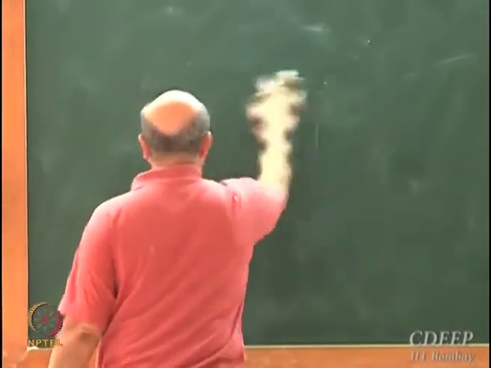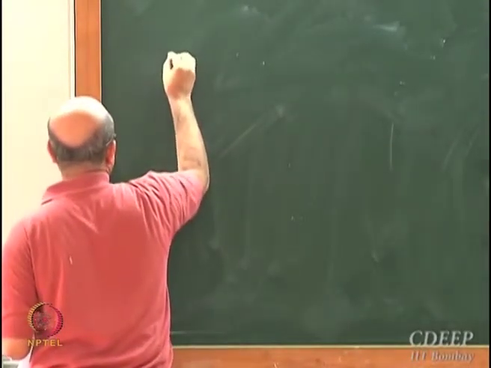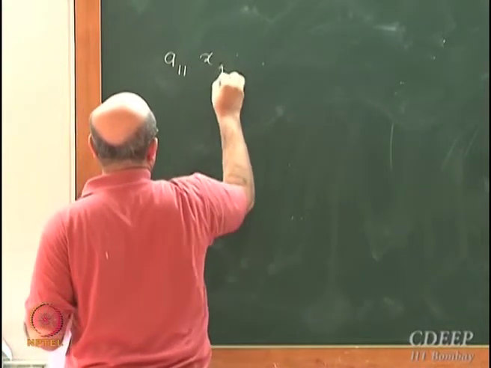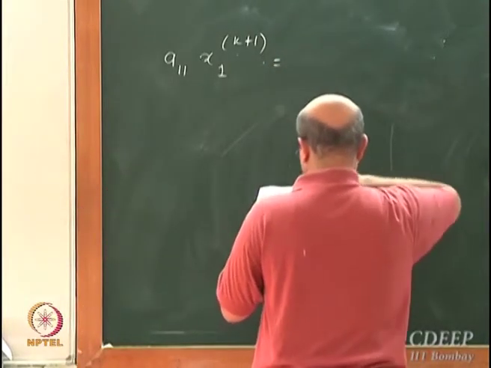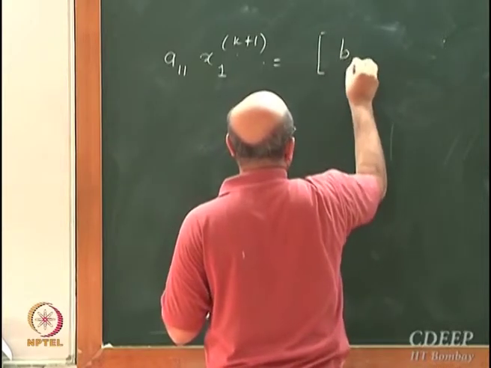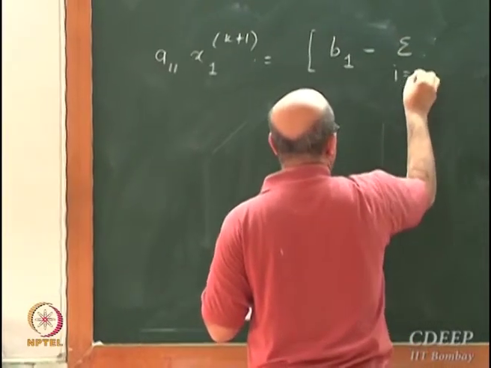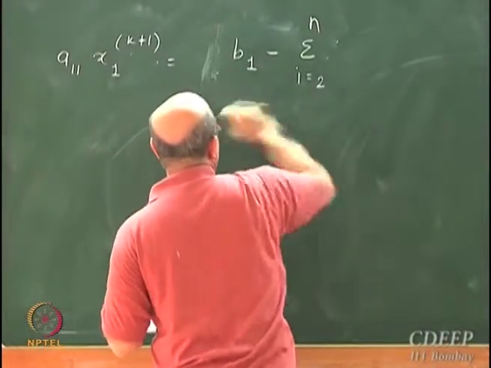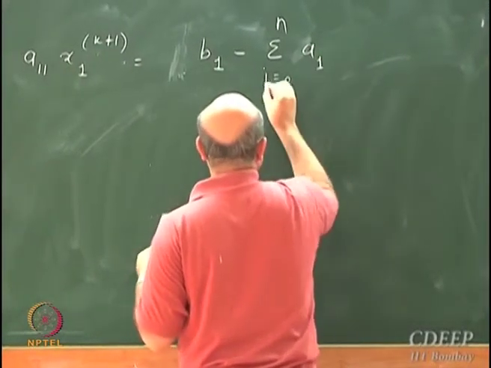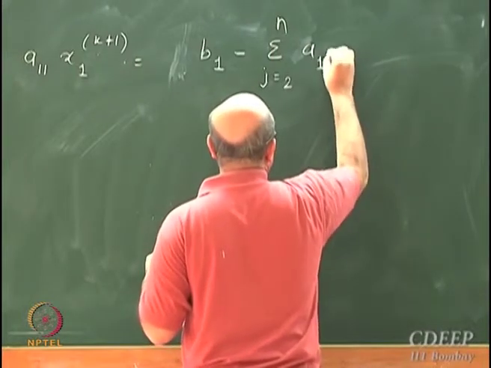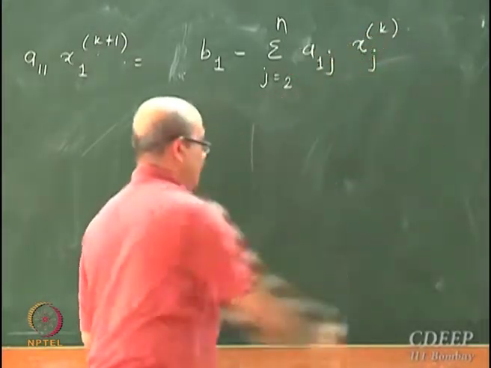So what is my Gauss-Seidel method? My first equation in the Gauss-Seidel method I can write as A11 x1^(k+1) is equal to B1 minus the summation j going from 2 to n of A1j xj^k.